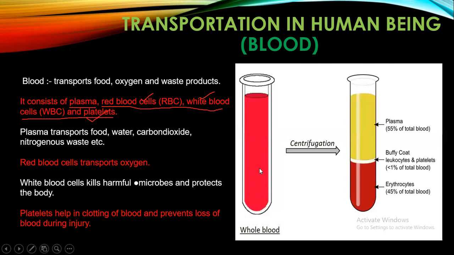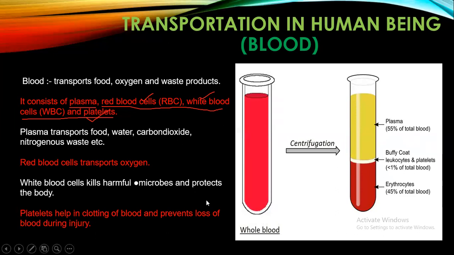Now, here is a diagram which shows the whole blood in this test tube. If you want to see all these components of the blood, you have to take the whole blood and centrifuge it.